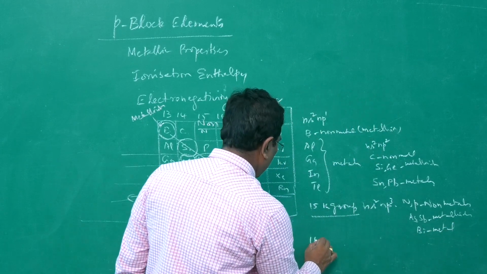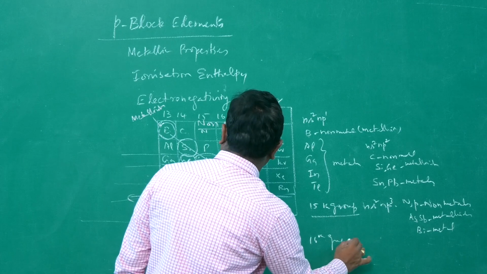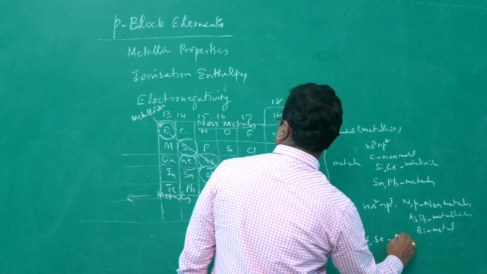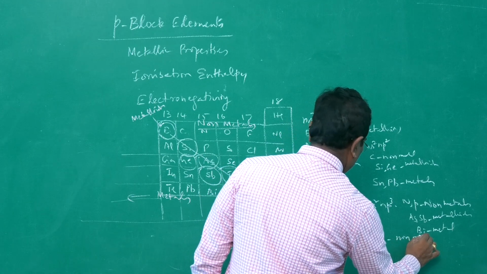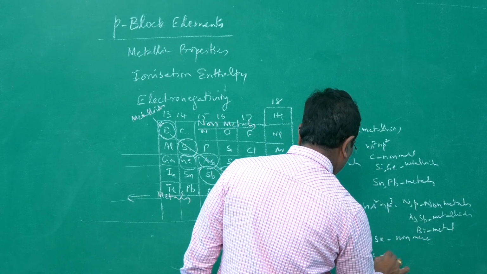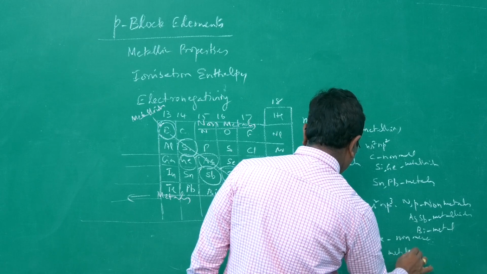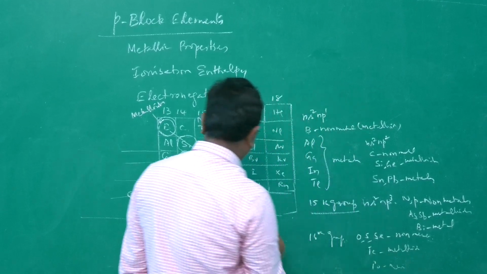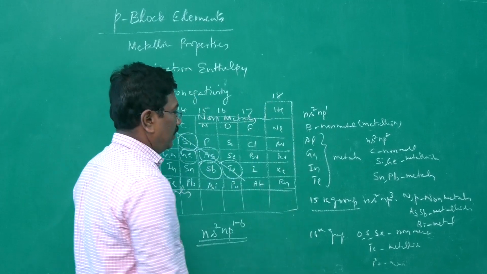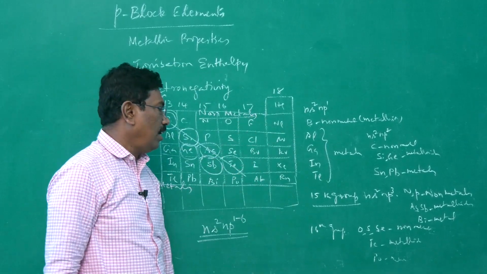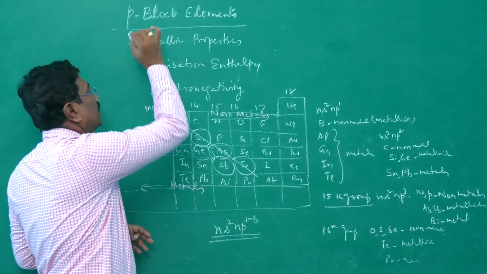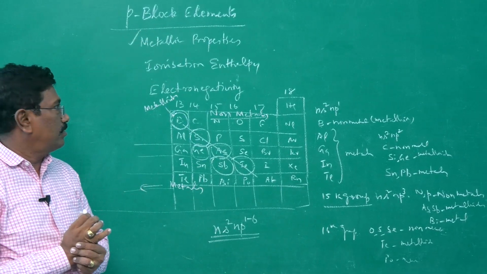In the 16th group, oxygen, sulfur and selenium are non-metals, tellurium is a metalloid and polonium is a metal. In the 17th and 18th groups, all are non-metals. So, this is how the metallic properties can be described in the case of p block elements.